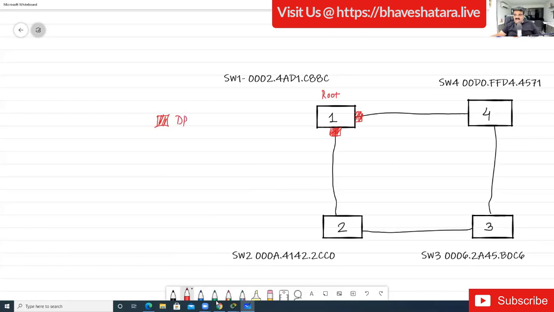Now tell me the root port. Tell me, in switch 2, which port will be the root port? I'm going to give temporary names, A and B, so you can give the answer. Which port of switch 2 will be the root port, A or B? Which port of the switch will be the root port, A or B?